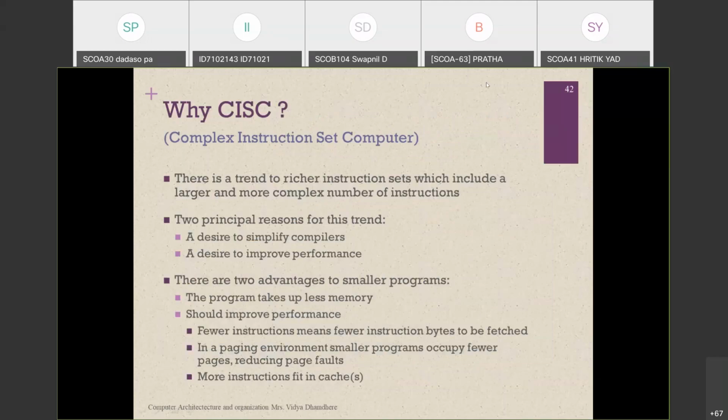Now, next is the CISC processor. CISC is nothing but a complex instruction set computer. So here complex instruction sets are used. It will be used for a large and more complex number of instructions. Mainly two principal reasons for this CISC processor: it is used for the desire to simplify the compiler, so compiler simplification, and the second thing is that it is going to improve the performance of the processor because of the complex instruction set. So what are the advantages of these CISC processors?